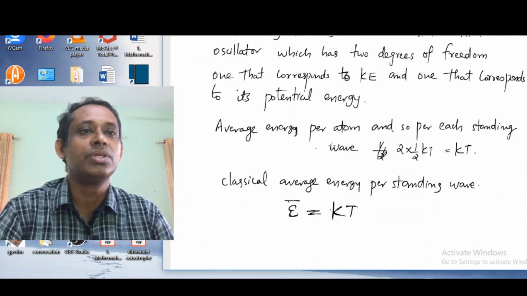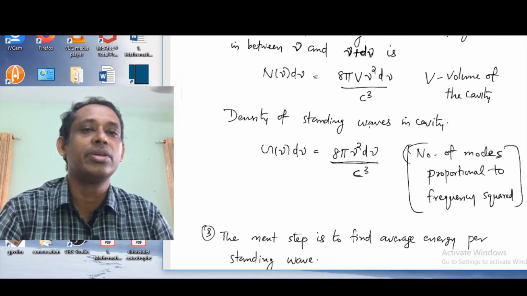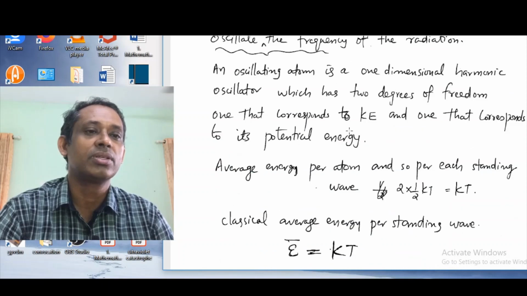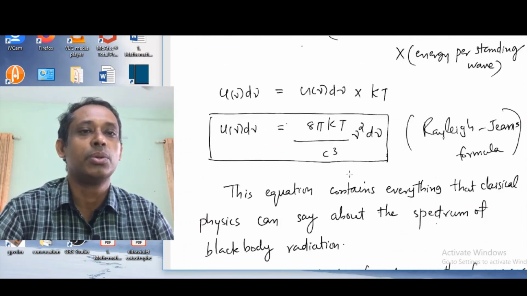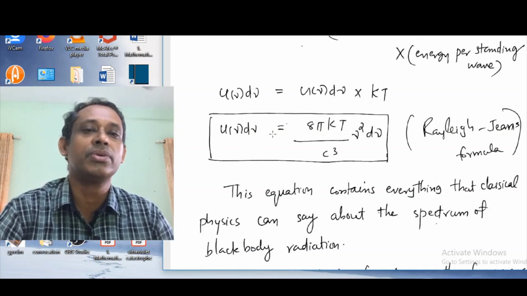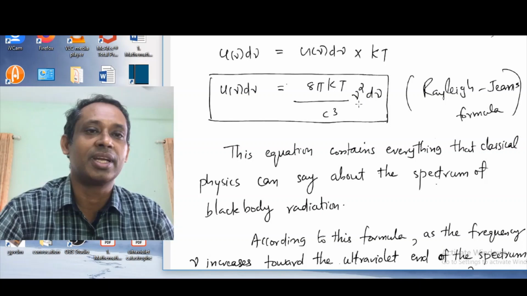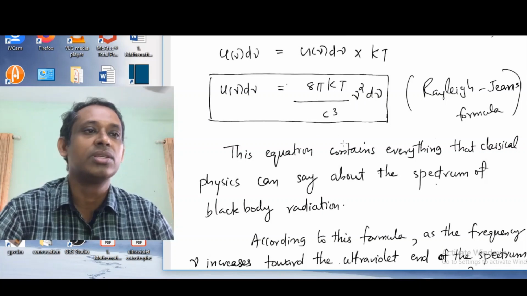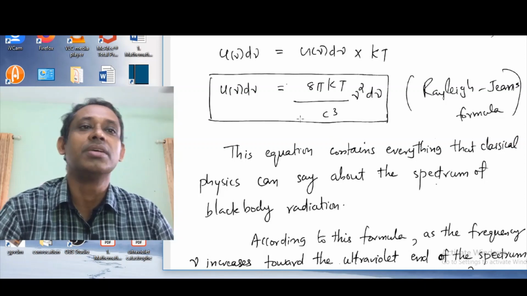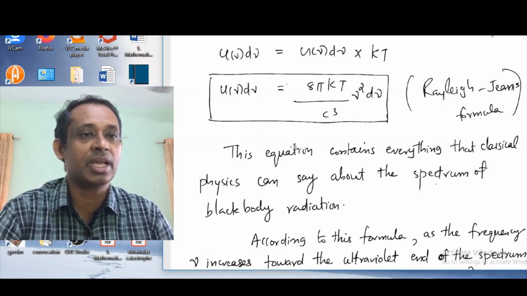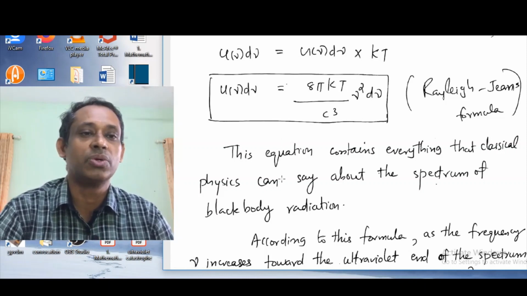and g of nu d nu, that we know, is equal to 8 pi nu square d nu over c cube. So that we plug in here. So you have u of nu d nu, the spectral energy distribution, as equal to 8 pi kT nu square d nu over c cube. So this equation contains everything that classical physics can tell about the spectrum of blackbody radiation.